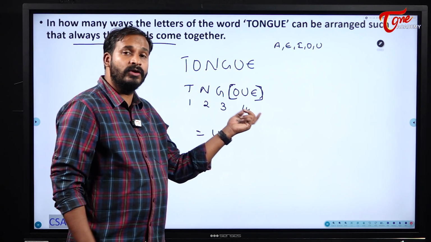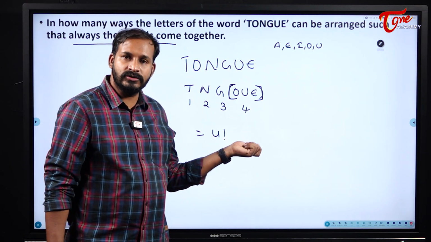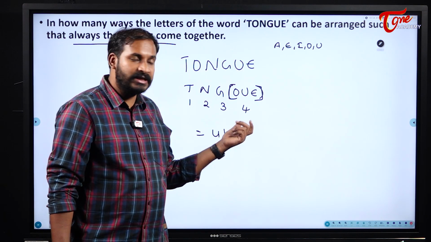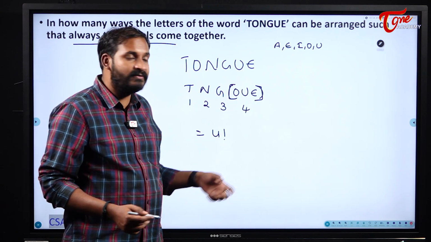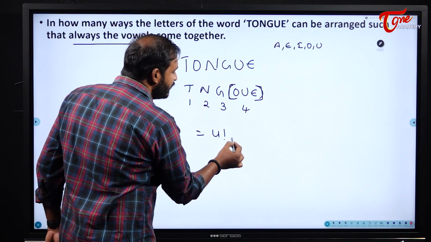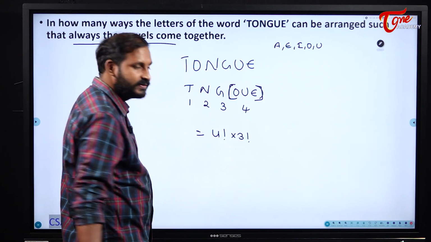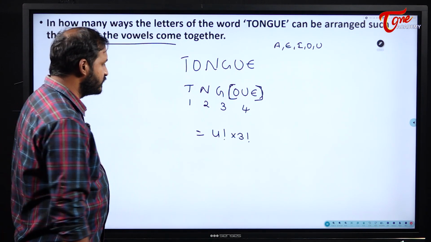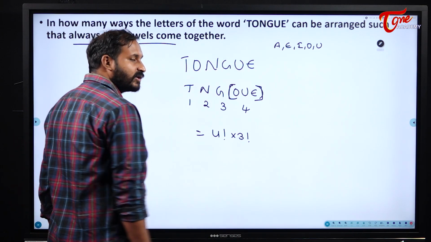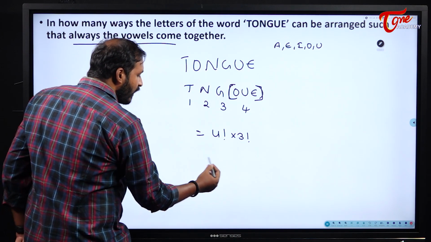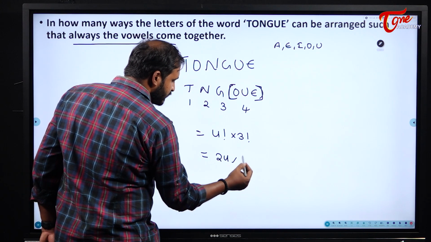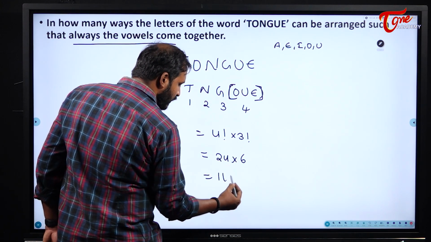That means why only OUE should be there? EOU can also be there. UOE can also be there. They can shuffle internally in how many ways? 3 letters can shuffle internally in 3 factorial ways. So our answer will become 4 factorial into 3 factorial. 4 factorial is 24, 3 factorial is 6. 24 into 6 is 144 ways.